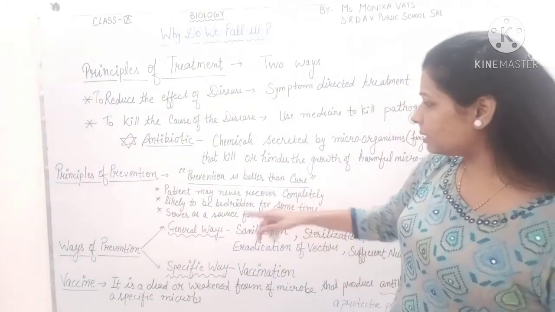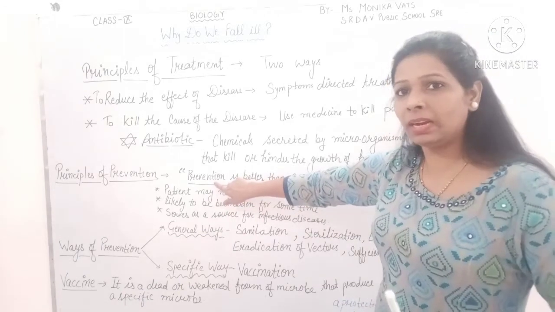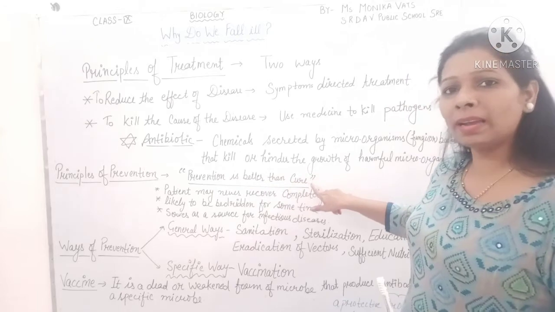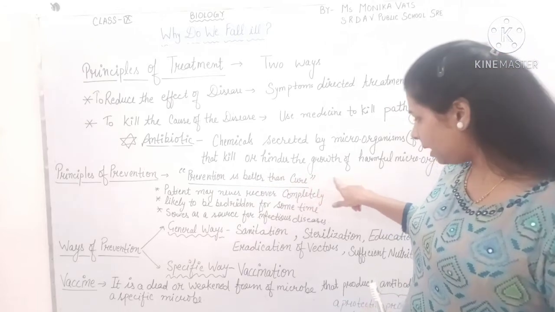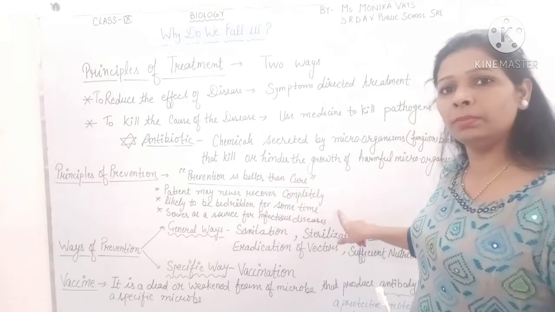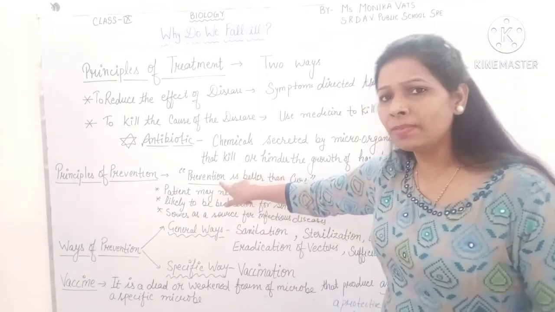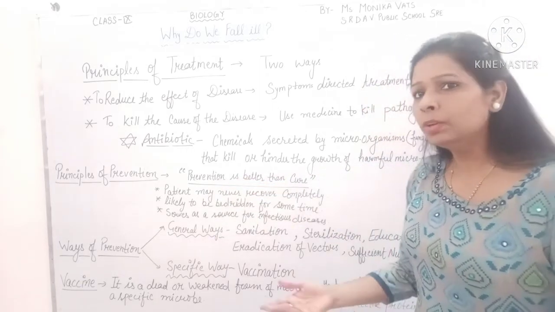So that's why we can say that prevention is better than cure, because while we are curing, we have to face a lot of problems. So why should we not adopt the method of prevention? Prevention is better than cure.